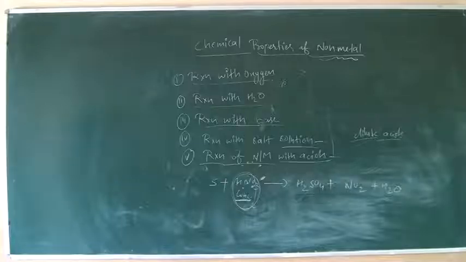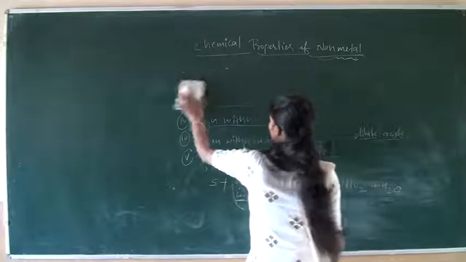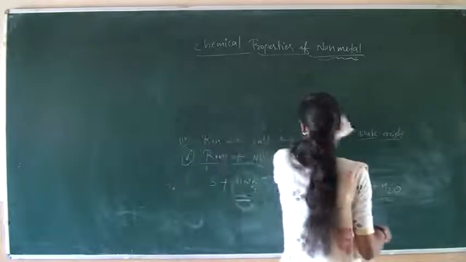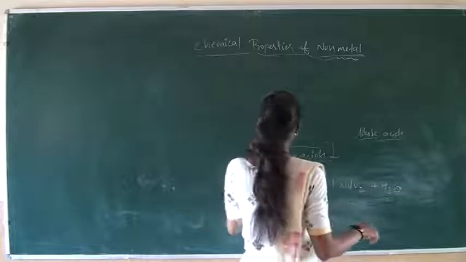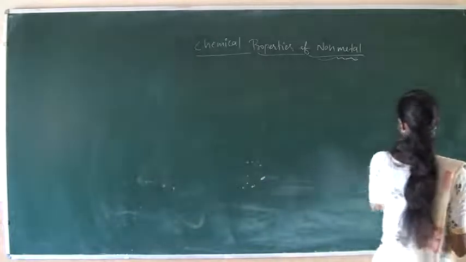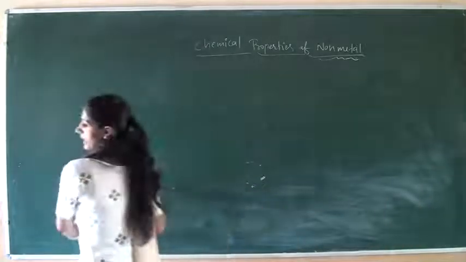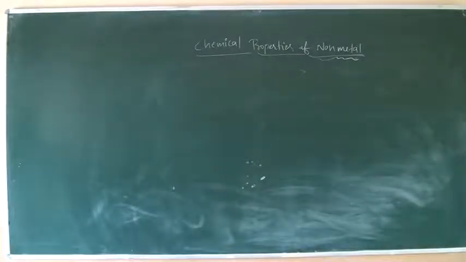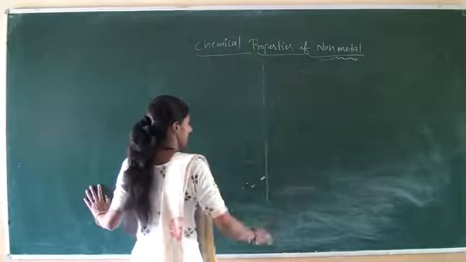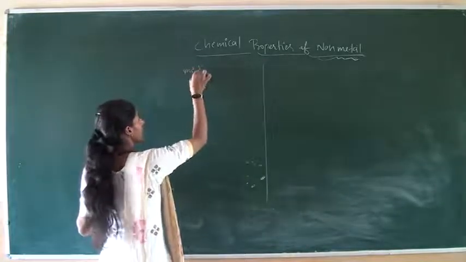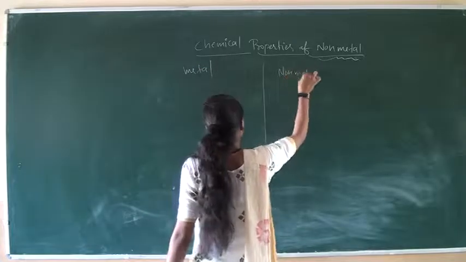After that, we compare properties of metals with non-metals. Comparison between metals and non-metals. We had already discussed this, now we recapitulate it.